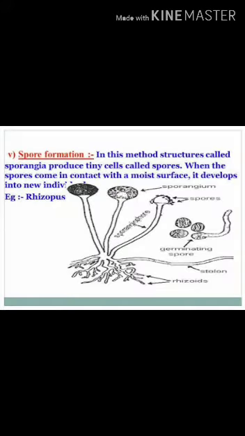Second method is spore formation. Mosses reproduce by spore formation. Mosses are small, leafy, flowerless plants. They usually grow in clumps in damp and shady areas. In this method, small spherical reproductive bodies called spores are produced. Each spore has a thick protective wall that protects it from unfavorable climate conditions. When the climate conditions are favorable, spores burst and germinate into new plants.